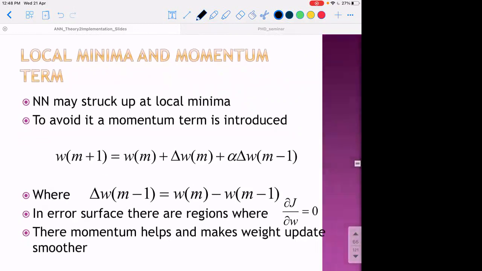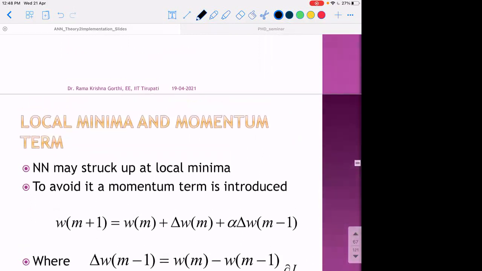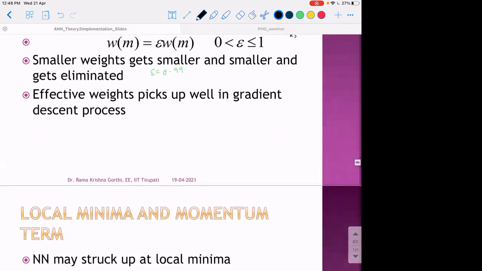The other very important term that is added to the weight update is the momentum term. See, what usually happens in updating the weights of a neural network is, as we discussed, J of W is a function of all W's, and these W's include WKI, WKJ, and WJI. And these all put together is roughly, for the example we have discussed, close to 51,000.